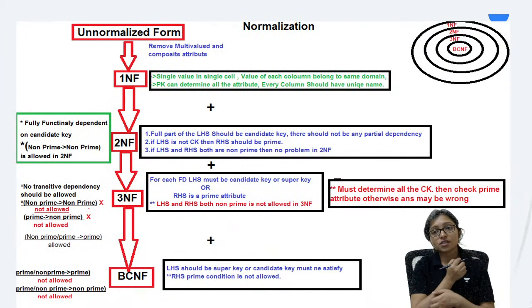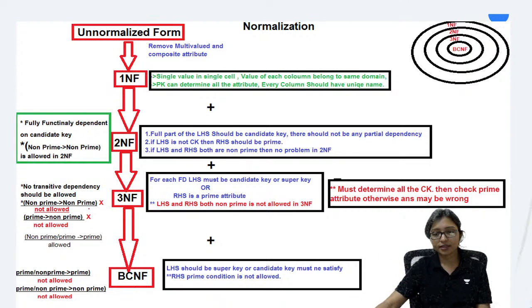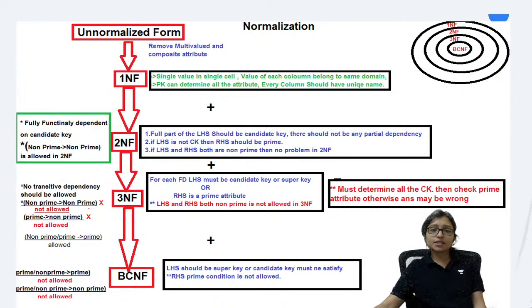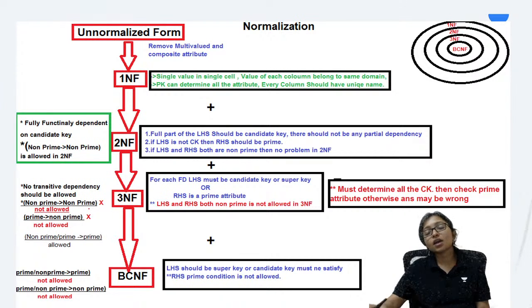Now the next topic is normalization. How to do the normalization, what to do here, how to identify. First of all, in normalization, the easy way is that how to do it. All candidate keys are super keys? No, candidate key plus something more is the super key. All candidate key plus something extra is the super key. Okay.